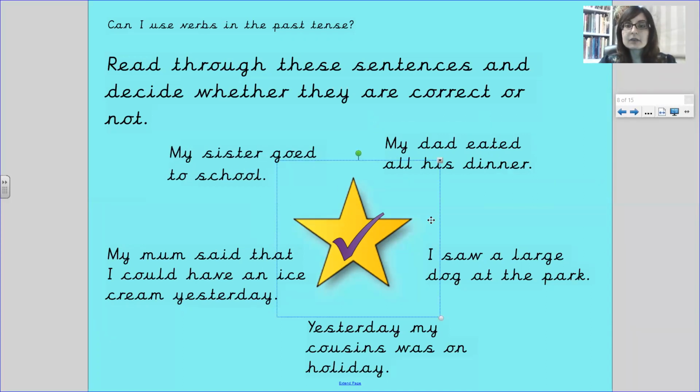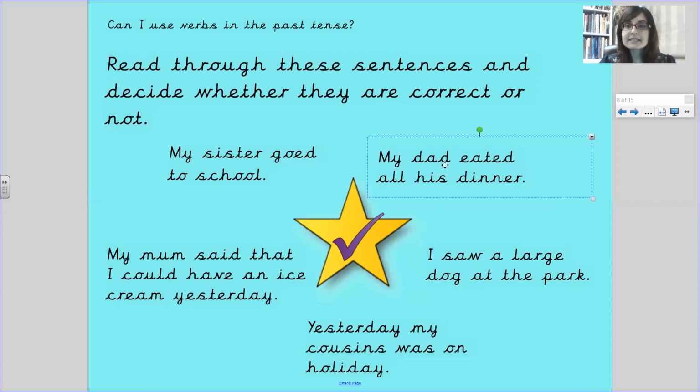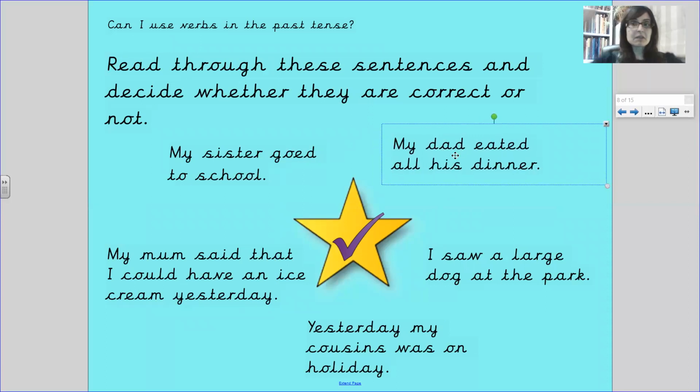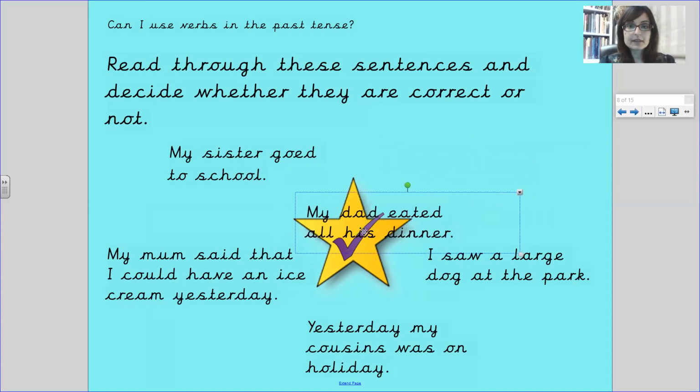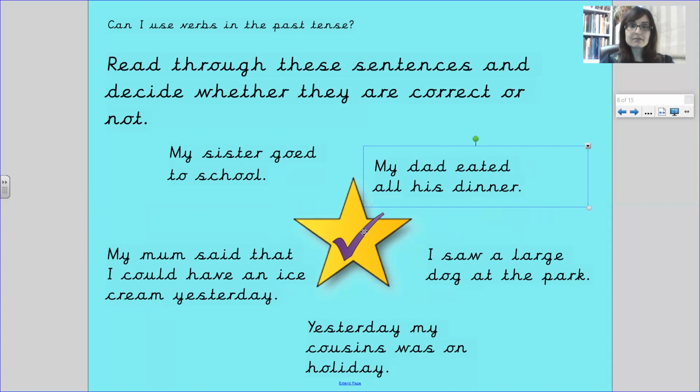My dad eated his dinner. Stand up for thumbs up if you think it's correct, or thumbs down. No, that doesn't work either. So that one's not correct. And did you notice how you've got goed? Goed is not a past tense, and neither is eated.